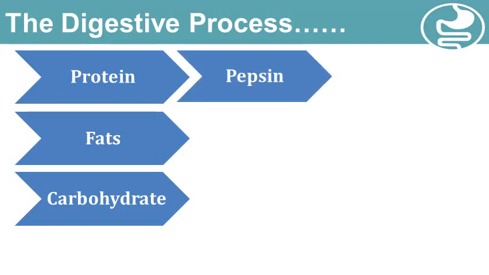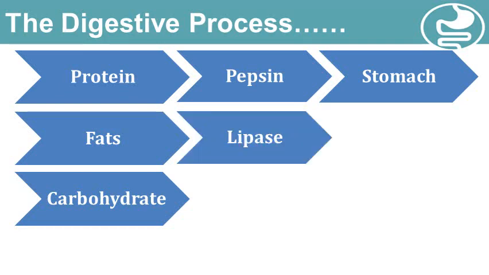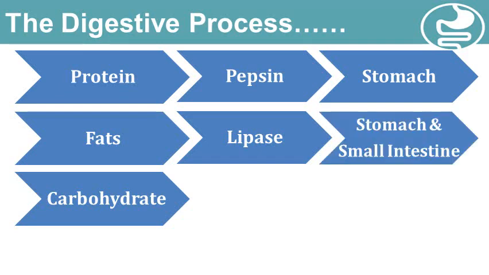For protein digestion, we require the help of the enzyme pepsin. Pepsin is the digestive enzyme which is secreted by the stomach. So the digestion of protein takes place in the stomach with the help of pepsin. Whereas for the digestion of fat, we require the digestive enzyme lipase, be it lingual lipase or pancreatic lipase. So fat digestion majorly takes place in the stomach as well as the small intestine, with the help of the digestive enzyme lipase.